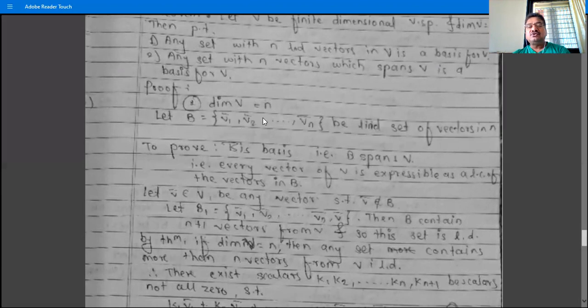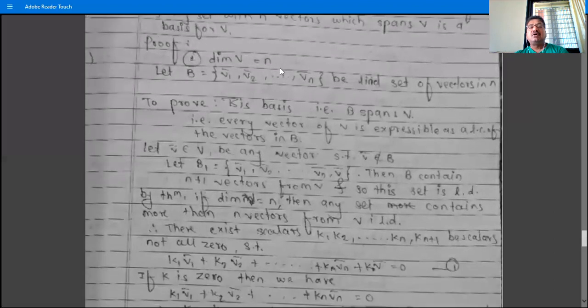In order to show B is a basis for vector space V, we have to show B is linearly independent and B spans V. But here we have that B is a linearly independent set. Now we have to show only that B spans V, because already this set is linearly independent.